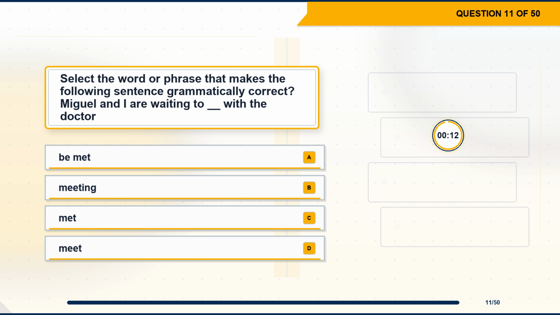Question 11. Select the word or phrase that makes the following sentence grammatically correct. Miguel and I are waiting to blank with the doctor. Option A, be met. Option B, meeting. Option C, met. Option D, meet.